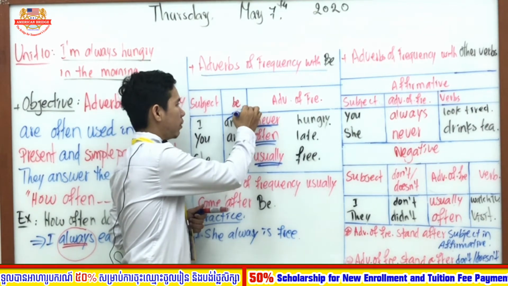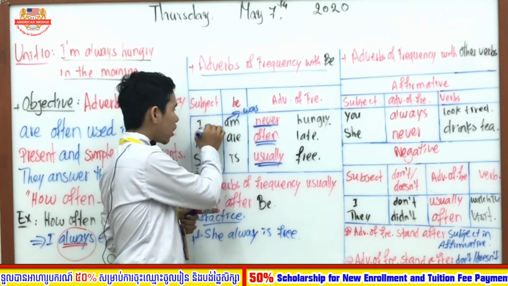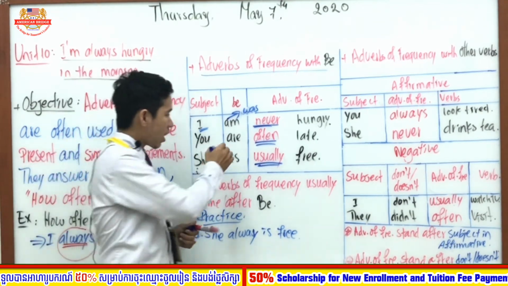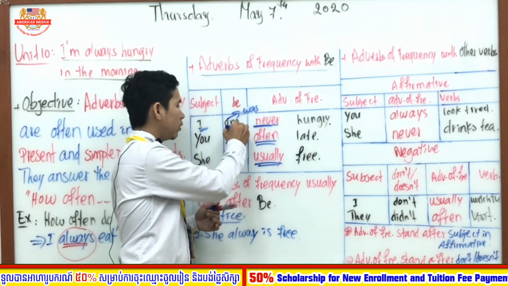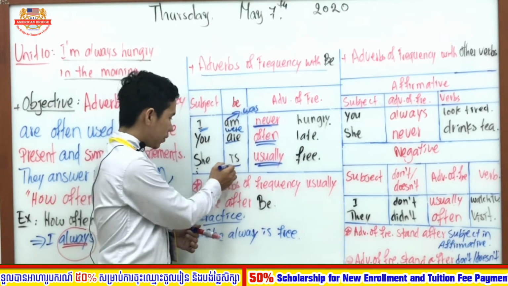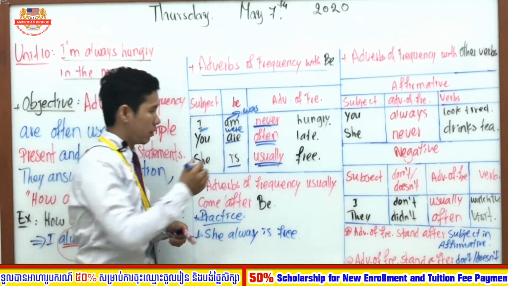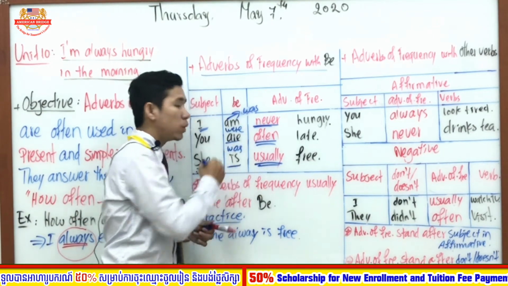Because of what? Because it was. What are you going to change? If you want to use the past statement, you change to be were. What are you going to change in the past statement? To change to be was.